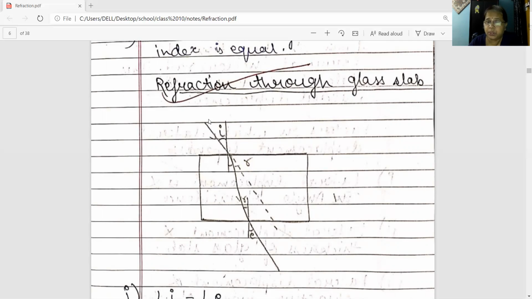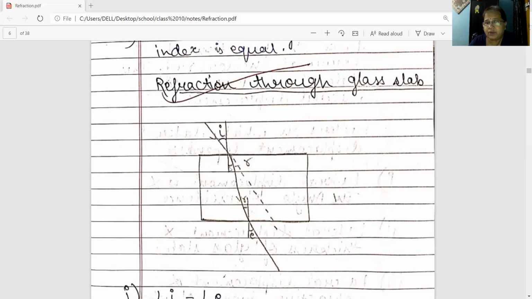Join the points P and Q, R and S to the glass slab. Draw the normal at both boundaries. The angle made by the incident ray with the normal is the angle of incidence. Here we have taken 30 degrees. As the ray is moving from rarer to denser medium, it will bend toward the normal. So this is the refracted ray.